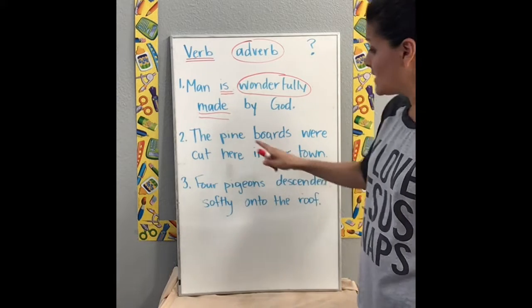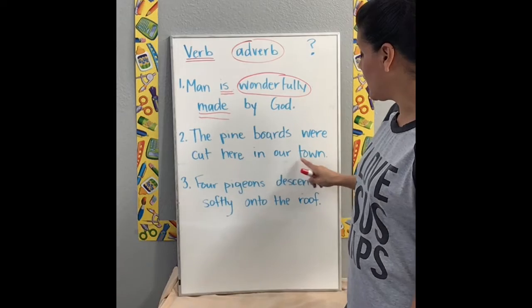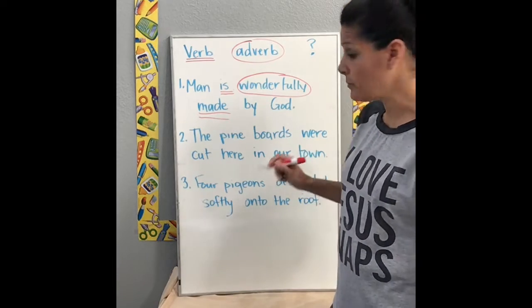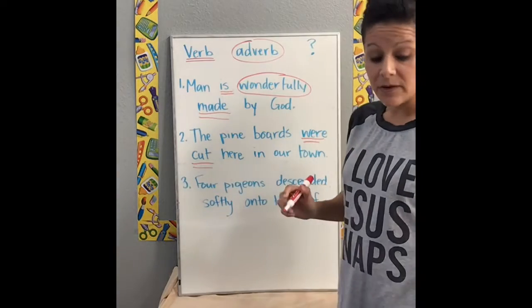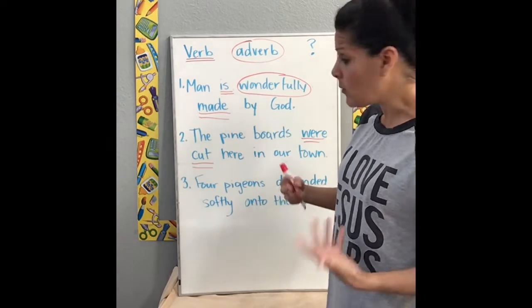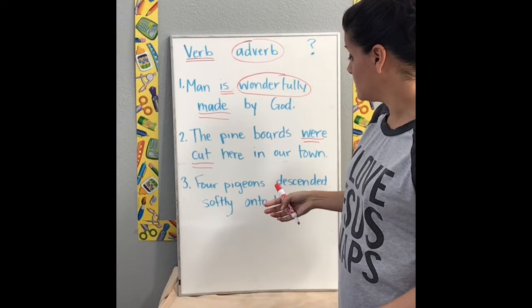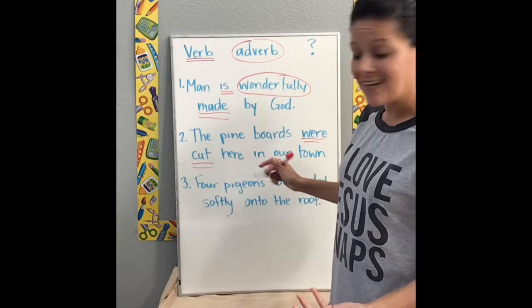Okay? The next one says, the pine boards were cut here in our town. Start with the verb, were cut. Now we're going to ask our questions. Where were they cut? Oh, wait. It answers that. Where were they cut? Here.